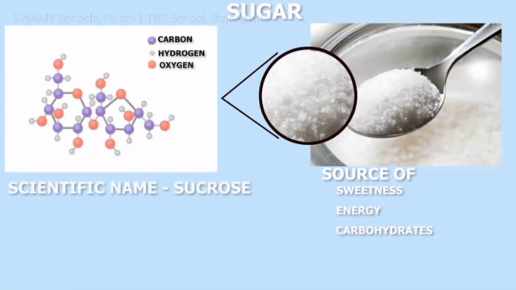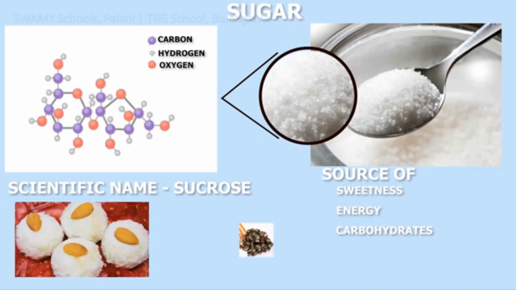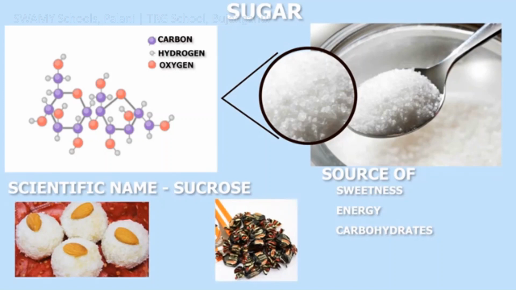Sugar, which is a great source of sweetness, energy, and carbohydrates, is also a compound. It is scientifically known as sucrose and is made of carbon, hydrogen, and oxygen elements. Sugar is organic as well as inorganic. In industries, it is used in preparation of sweets, toffees, and fruit juices.